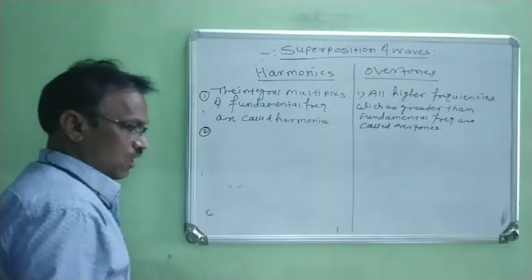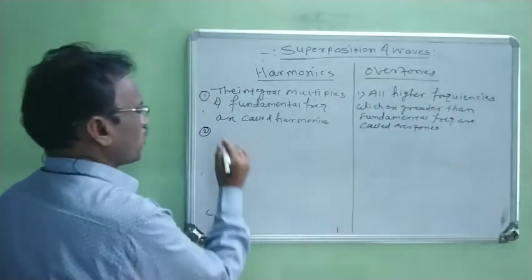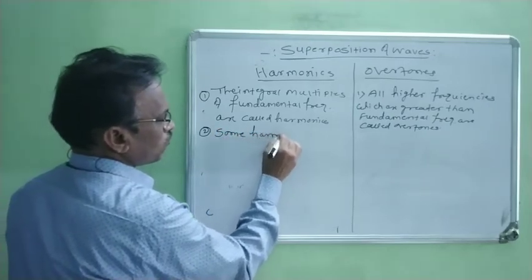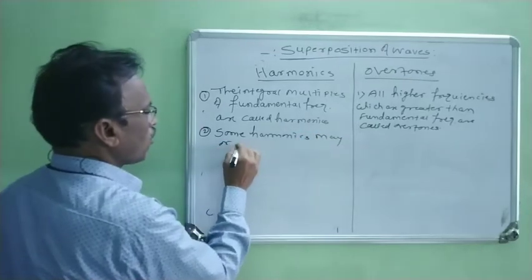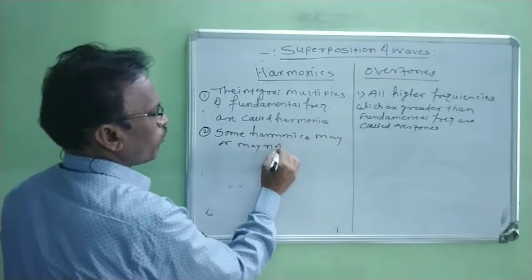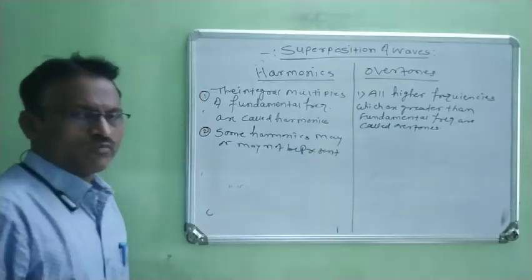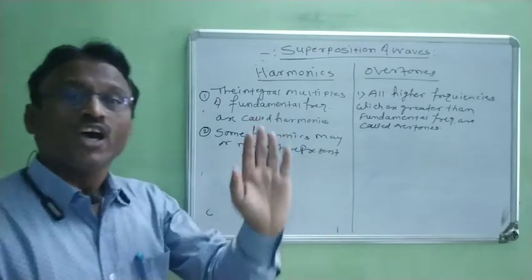Second, we know that some harmonics may or may not be present. Means when we consider a sound wave, some harmonics are present or some harmonics may be absent.